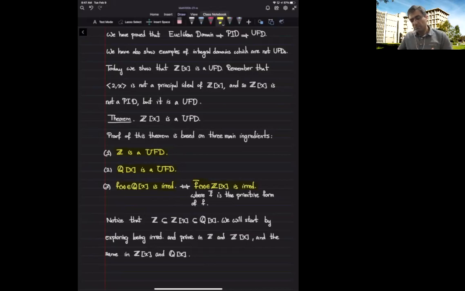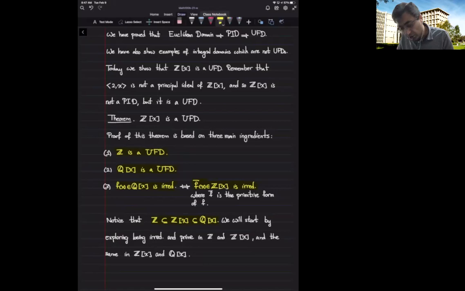So the way that we go about it is like this: we have these three rings. The ring of integers is a subring of the ring of integer polynomials, and the ring of integer polynomials is a subring of the ring of polynomials with rational coefficients. For each one of these rings, we can talk about irreducibility within the smaller ring and within the larger ring. We will explore the connection between such irreducibilities, or being a prime inside the smaller ring and being a prime inside the larger ring.